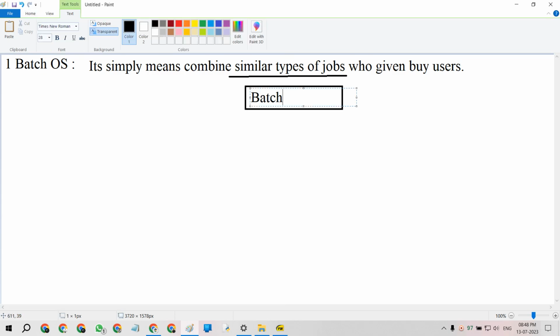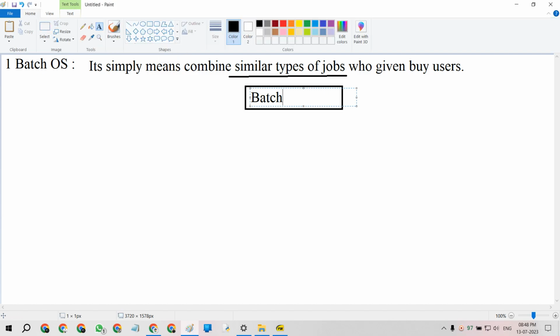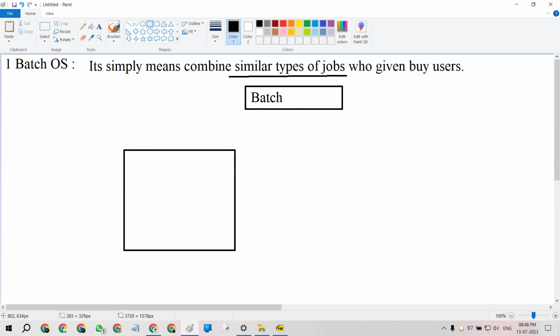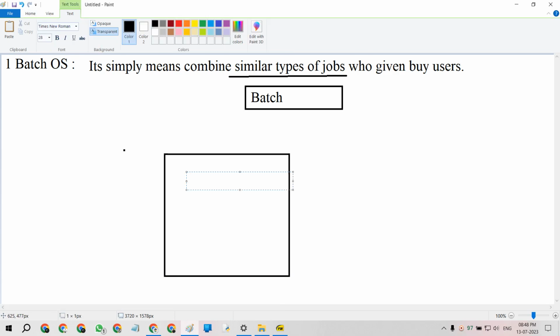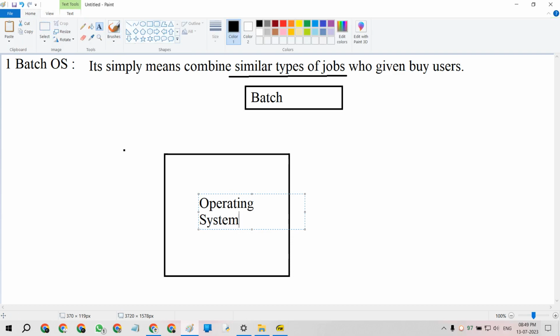Let's take an example for understanding. This is the operating system, and we have different types of users available.